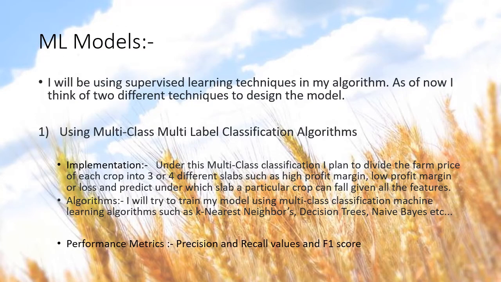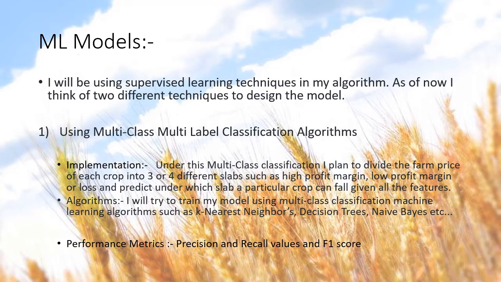Coming to the implementation of machine learning models, as of now, I have two different techniques in my mind to design the model. So first thing is using multi-class, multi-level classification algorithm. So in order to make this data frame a categorical data set, I want to divide my farm price of each individual crop into three or four different slabs, such as high profit margins or low profit margins or loss.